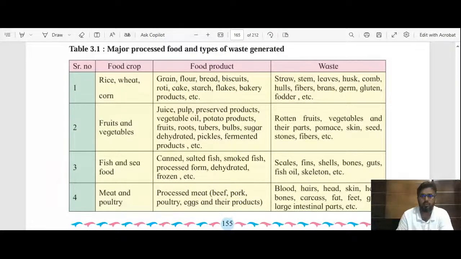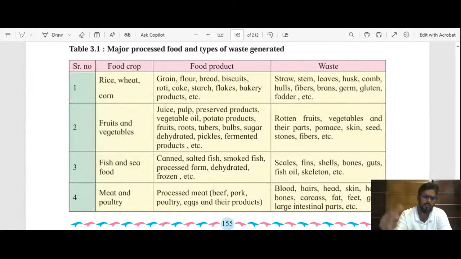ठीक है, in case of fruits, see here parts are given: pome, skin, seeds, stones, fibers. We do not consume them. We can take the example of mango. From the mango, the peel of that mango, then the stone which is present inside it, we do not consume that. They are the waste materials. Likewise, santra, mosambi, then all the citrus fruits, they have peel around them. That peel is not consumed. It is complete waste.